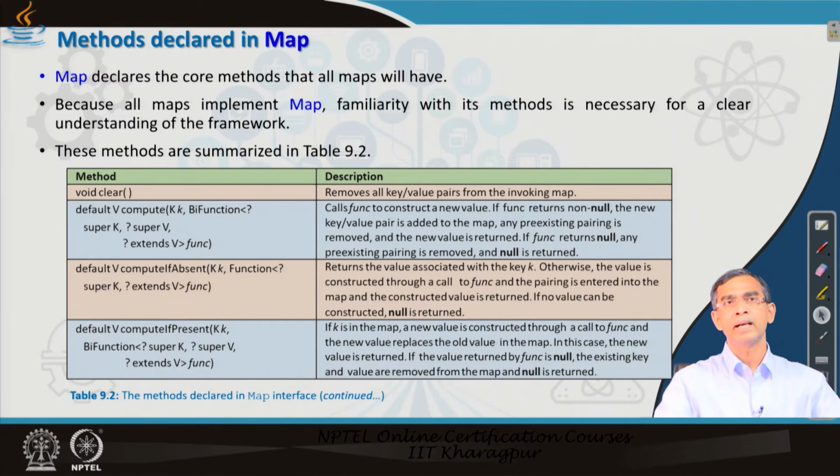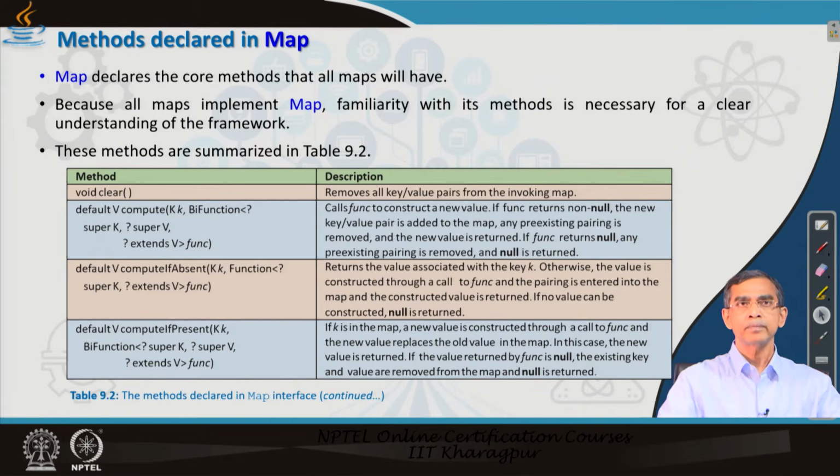Now, for example, the first method is the clear method. As the name implies, we are already familiar with the clear method and what it does for us in the context of collections. Here also, if we call clear for a map collection, then it will clean all the entries in the collection. So if you want to remove all the entries under the map collection, you can use this method.